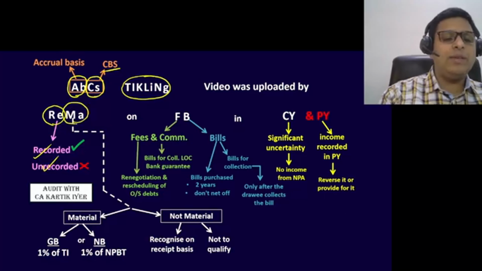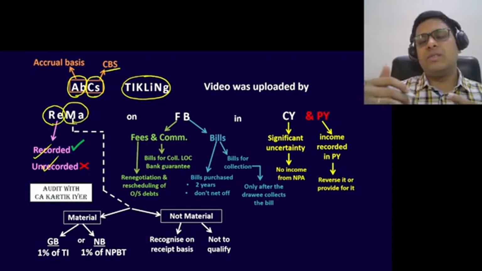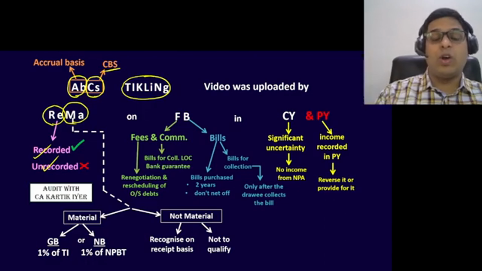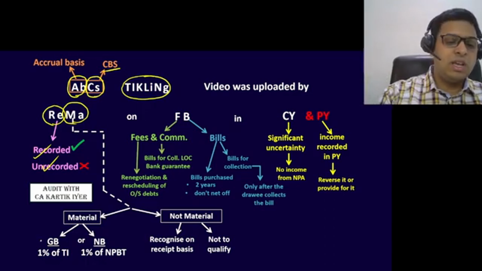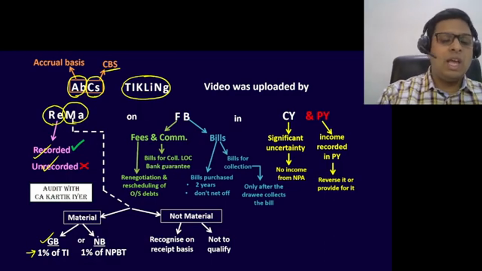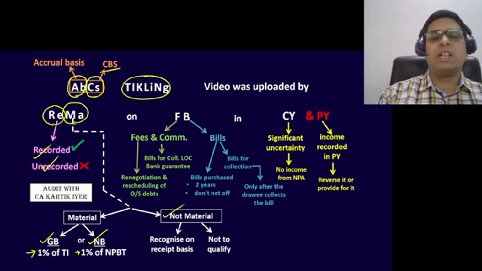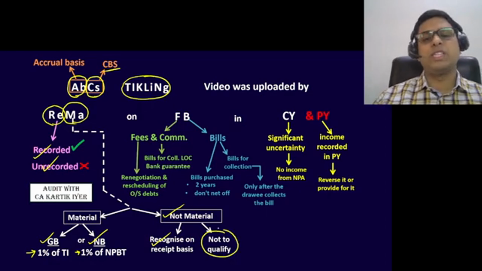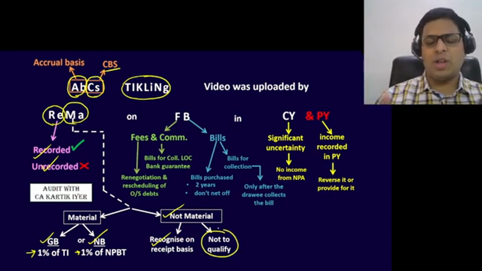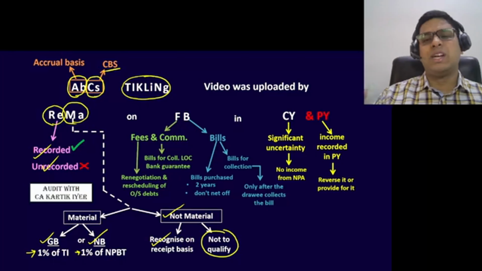Next is materiality. In materiality, we had seen that the RBI has advised the auditor that if the auditor is reckoning the income on gross basis, then we should take 1% of total income as the materiality benchmark. If it is reckoned on net basis, then it should be 1% of the net profit before tax. Okay. If it is not material, then it should be recognized on receipt basis, and the auditor need not qualify this matter because it is not material. So any mistake that is there is not material; it is a very small amount.